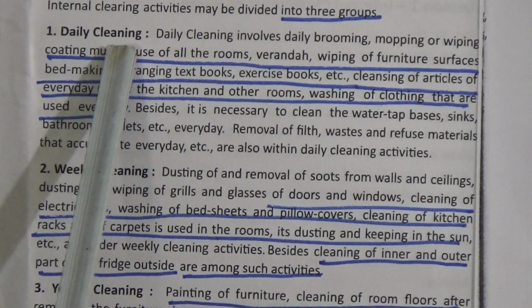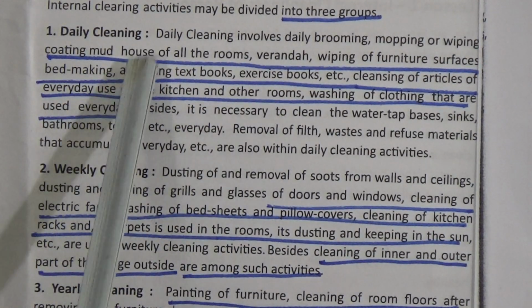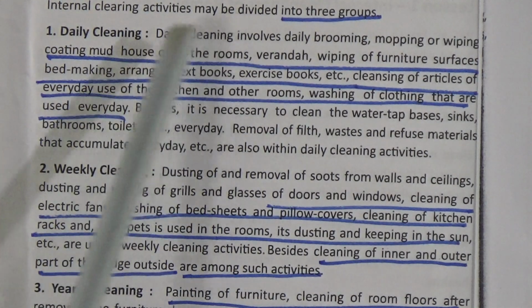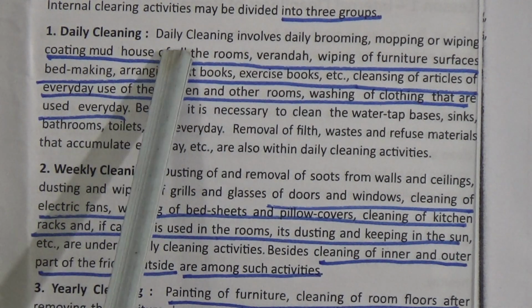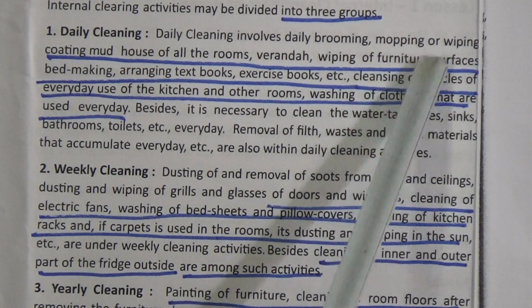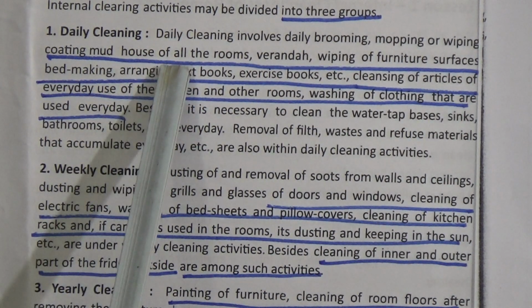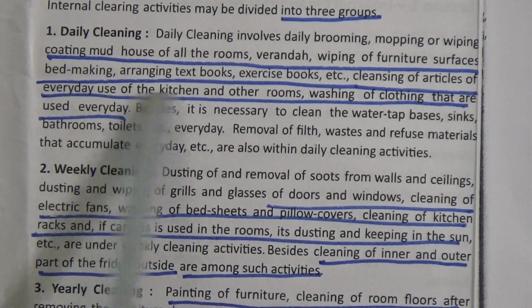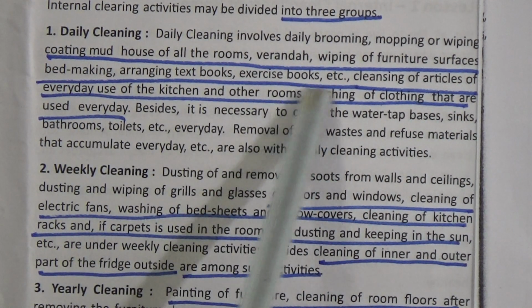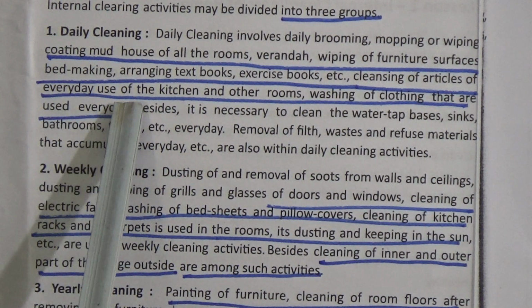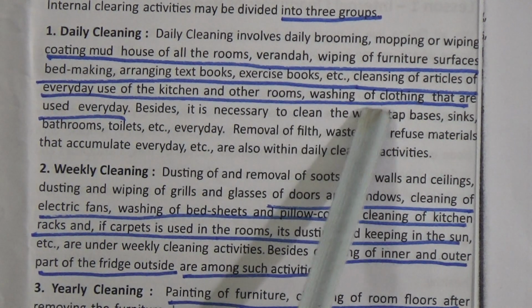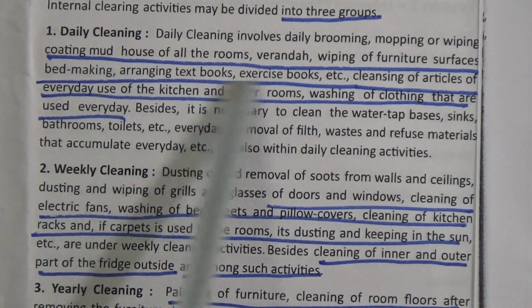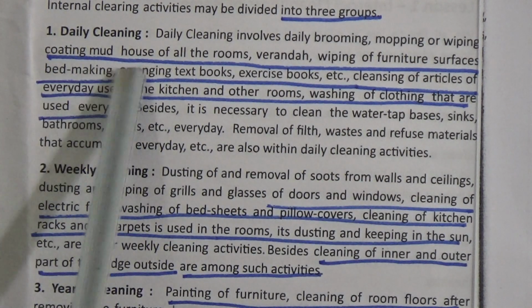Daily cleaning. From this title we know that daily cleaning means we have to clean our home and home environment on a daily basis. Daily cleaning involves daily brooming, mopping, wiping of all the rooms and veranda, wiping of furniture and surfaces, bed making, arranging textbooks, exercise books, etc. Cleansing of articles of everyday use of the kitchen and other rooms, washing of clothing that are used every day. So these are examples of daily cleaning.